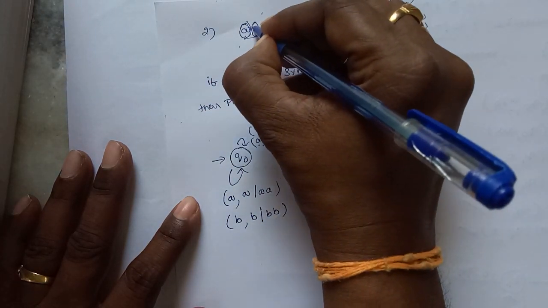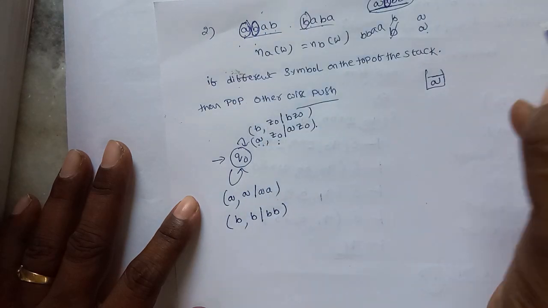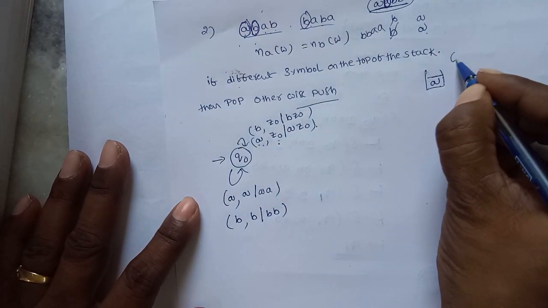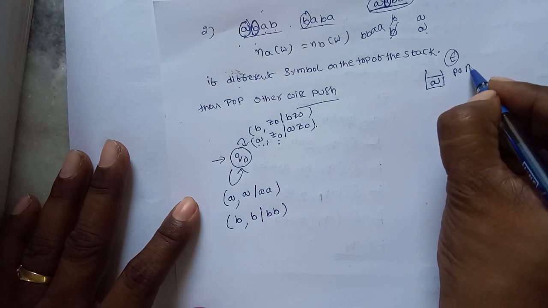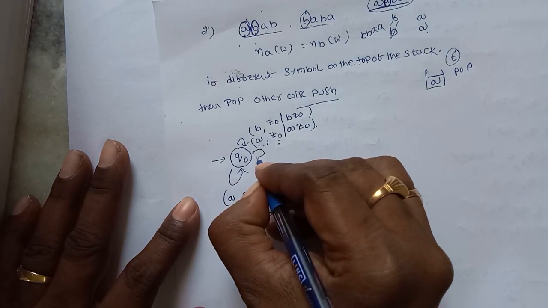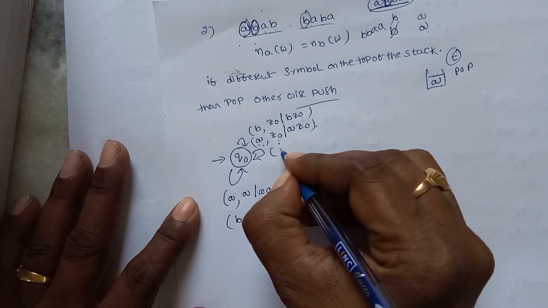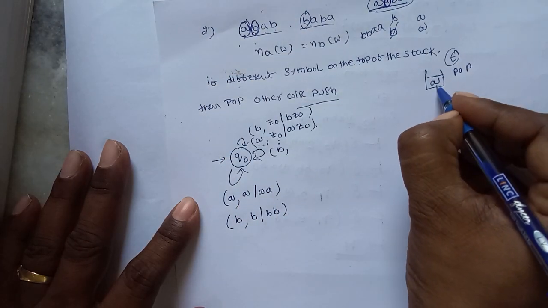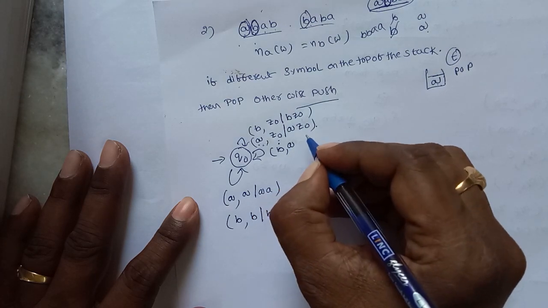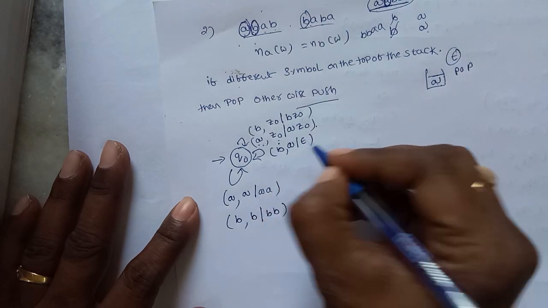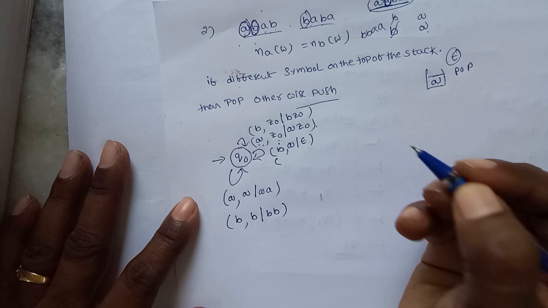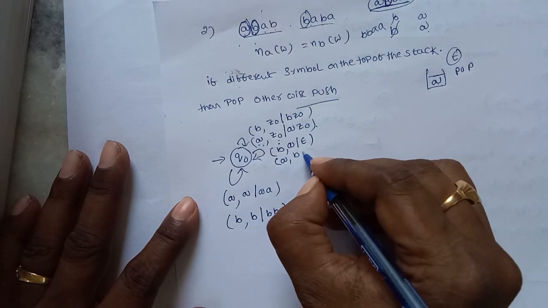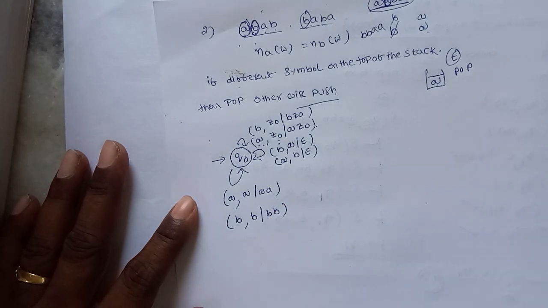Next, if the input is B and the stack top is A, what do we have to do? Perform the pop operation. Or if the input is A and the stack top is B, perform the pop operation.